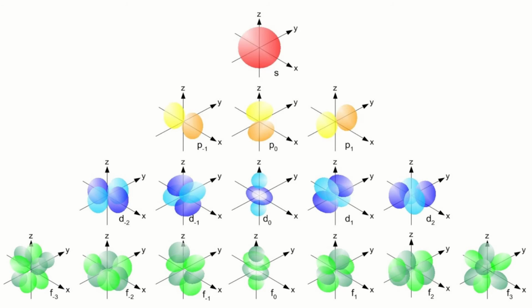Electron orbit. In atomic theory and quantum mechanics, an atomic orbital is a mathematical function that describes the wave-like behavior of either one electron or a pair of electrons in an atom. This function can be used to calculate the probability of finding any electron of an atom in any specific region around the atom's nucleus. Each shell can contain only a fixed number of electrons.